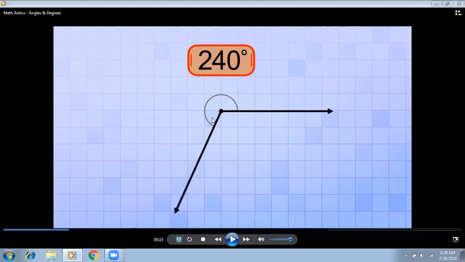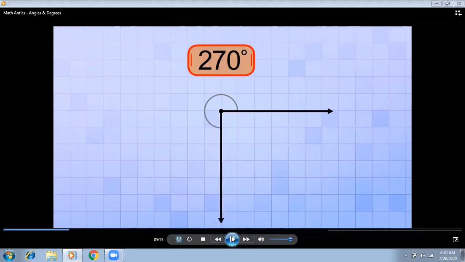A reflex angle always shows the rotation outside. When an angle is formed and you can see the outside rotation, and someone asks you which angle this is, without measuring it you can easily tell that it is a reflex angle because it shows the outer rotation. Outer rotation means the circle that is outside the angle.